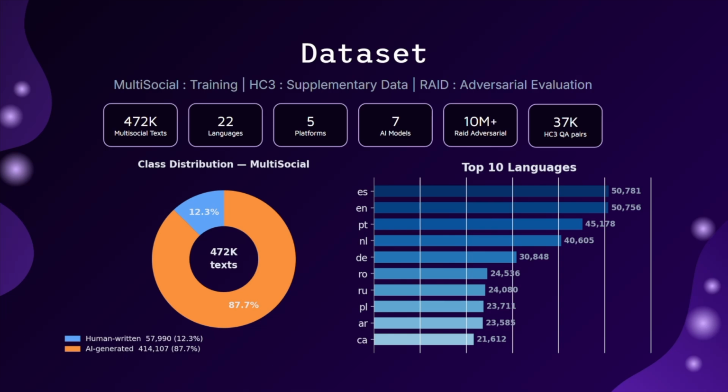stress-test model robustness. One immediate concern in the data is class distribution. As you can see, the AI-generated text is at 87%, meanwhile the human-written text accounts for just 12.3%. This imbalance we will address shortly.